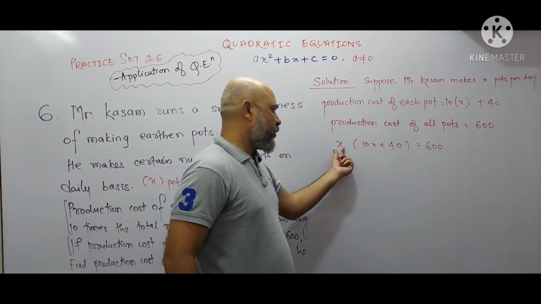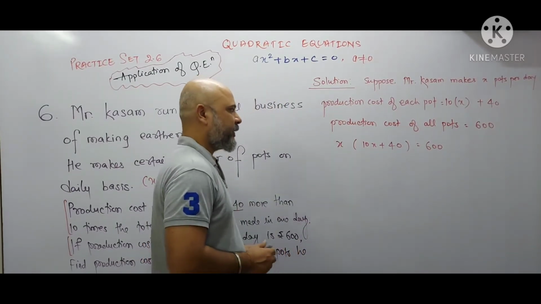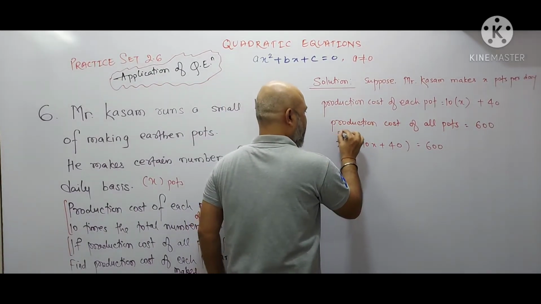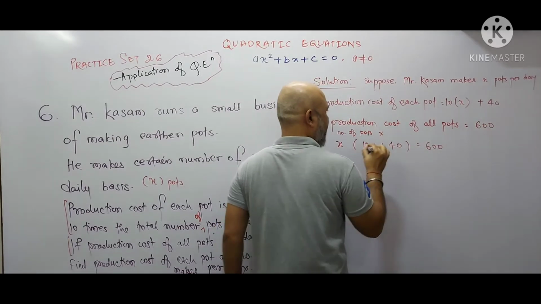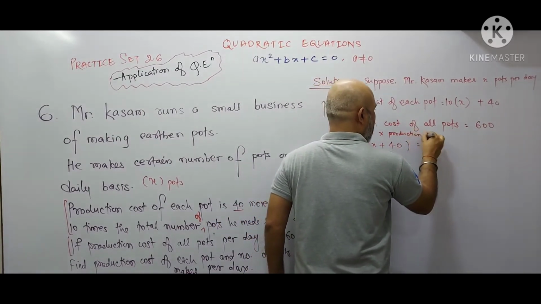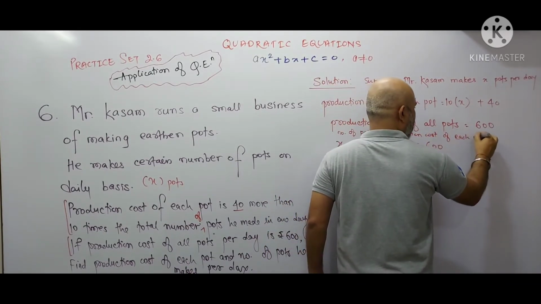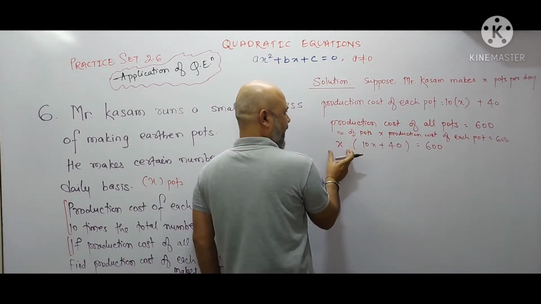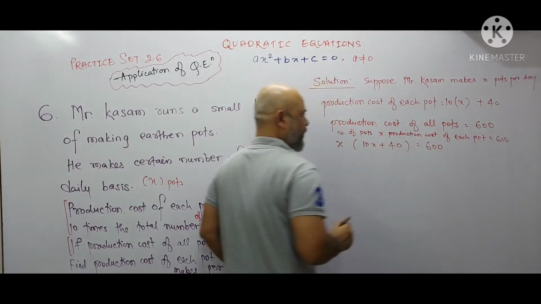So this is the number of pots multiplied by production cost of each pot, and this is equal to 600. Okay, so number of pots he made X and production cost of each pot is 10X plus 40 and this is equal to 600.